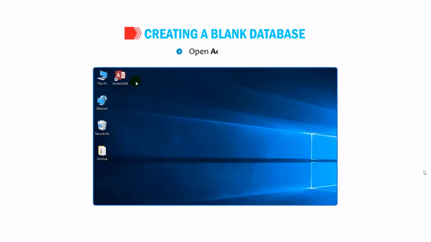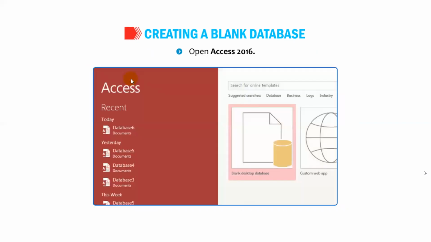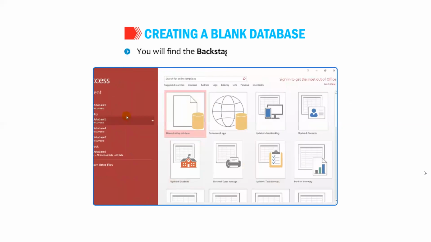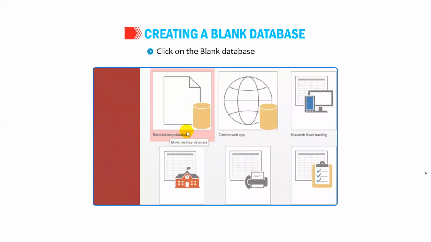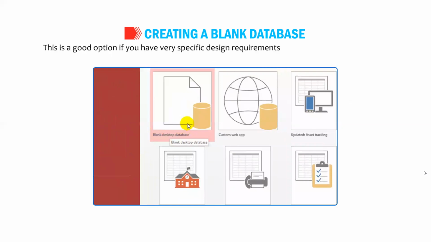Students, let us understand how to create a blank database in MS Access. Open Access 2016. You will find the Backstage view on the screen. Click on the Blank Database option. The Blank Database option facilitates you to create a database from scratch. This is a good option if you have very specific design requirements or have existing data that you need to